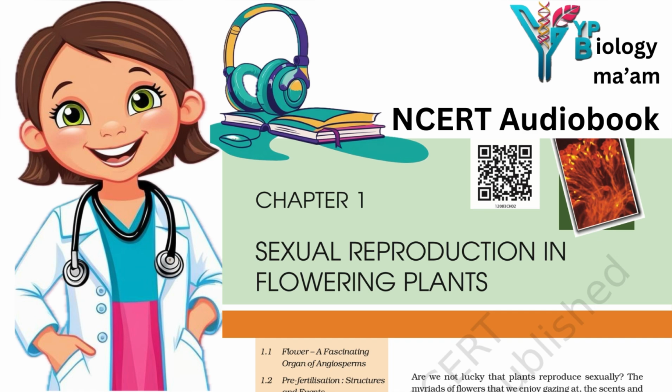2.2, pre-fertilization structures and events. Much before the actual flower is seen on plant, the decision that the plant is going to flower has taken place. Several hormonal and structural changes are initiated which lead to the differentiation and further development of the floral primordium. Inflorescences are formed which bear the floral buds and then the flowers. In the flower, the male and female reproductive structures, the androecium and the gynoecium, differentiate and develop.